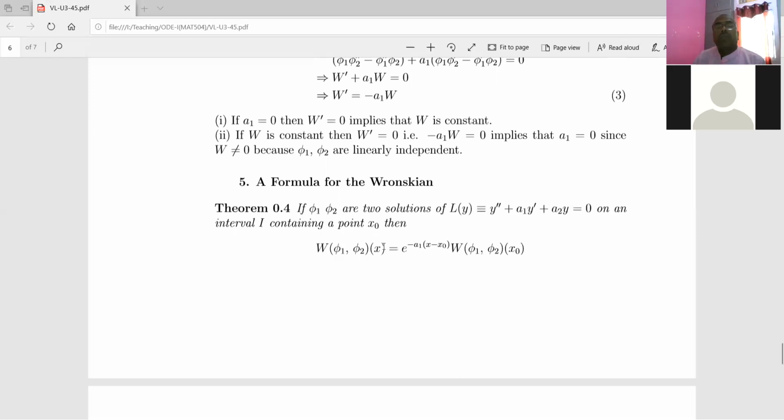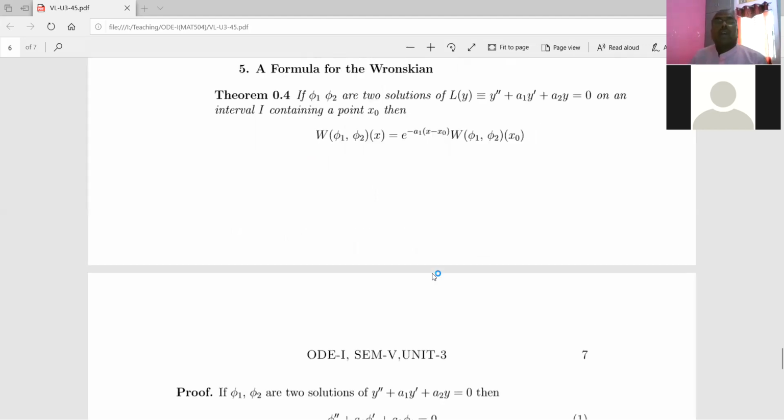This is the Wronskian for all points, and this is the Wronskian for a given point x0. In other words, this is the relationship between the Wronskian for all values and the Wronskian for a particular or given point. So let us see its proof.